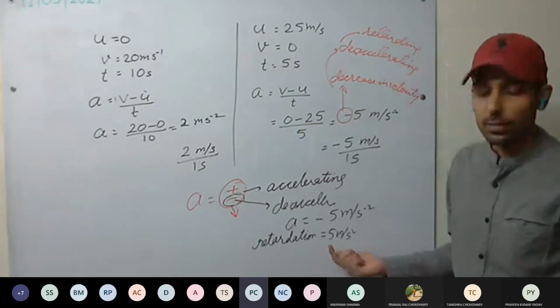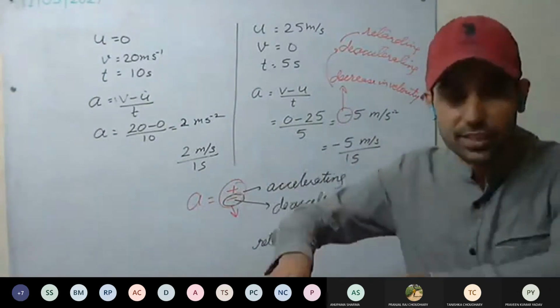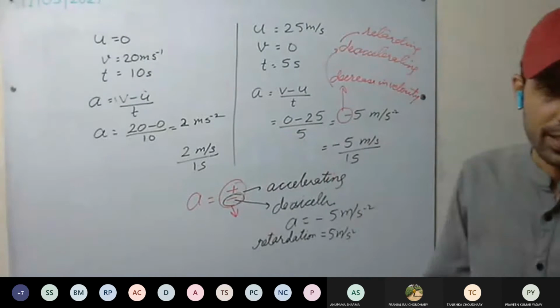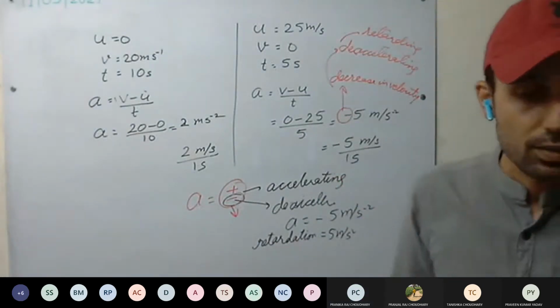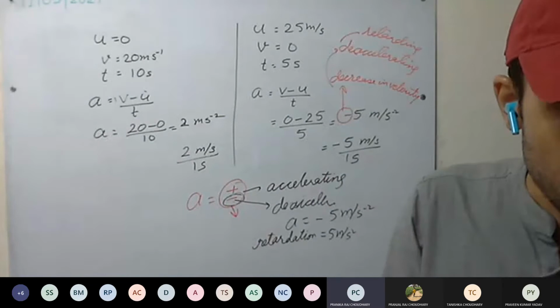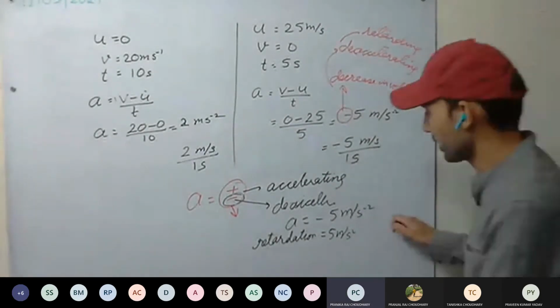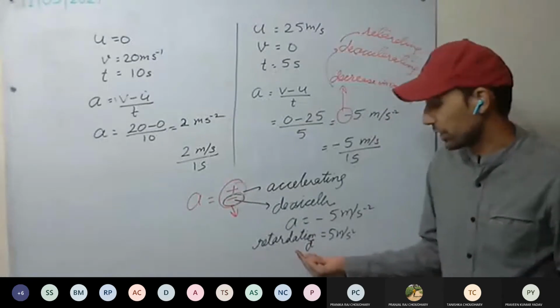What is retardation? Retardation means velocity is decreasing. We are retarding the body, that is decreasing the velocity. We are trying to stop the body. Or what is deaccelerating. The sign of retardation? By which symbol do we denote retardation? Mainly we use A only. We rarely use this term.